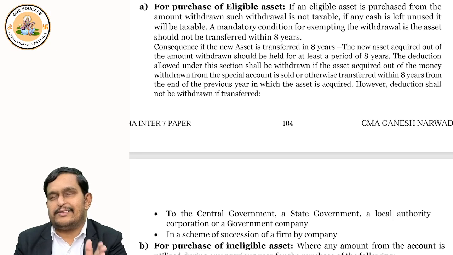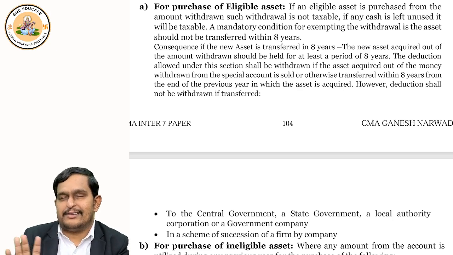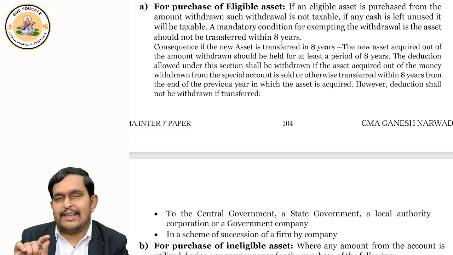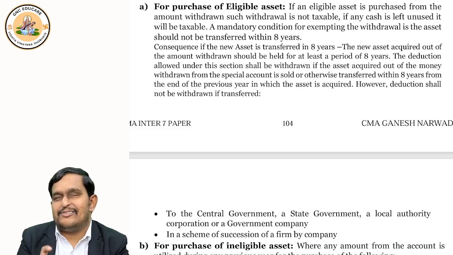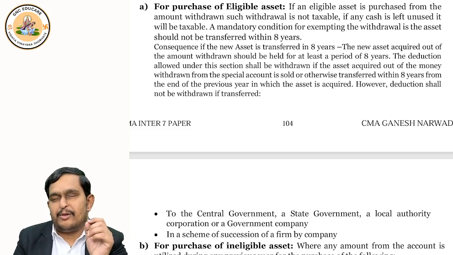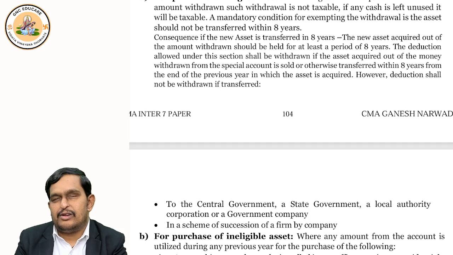If you purchased an eligible asset and some cash is unutilized, then the unutilized cash into the business percentage, which we discussed in the agriculture chapter, will be taxable. And for purchase of plant and machinery, whatever is utilized is not taxable, provided you keep that asset for 8 years. But suppose you sell the asset within 8 years, then what will happen?